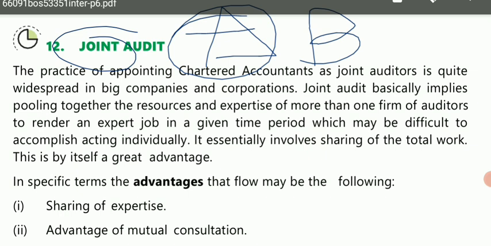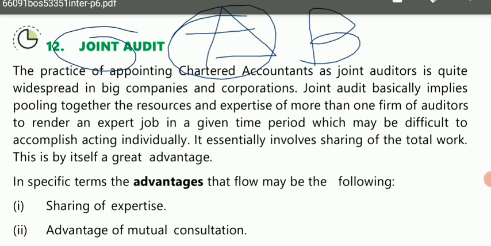So in that case, the work will not be completely done. Similar happens in a real situation also. If it is a case of audit, that suppose there is a lot of work to be checked, and if the organization appoints only one audit firm as the auditor, then that particular audit firm is not able to complete the audit work in a very effective way.